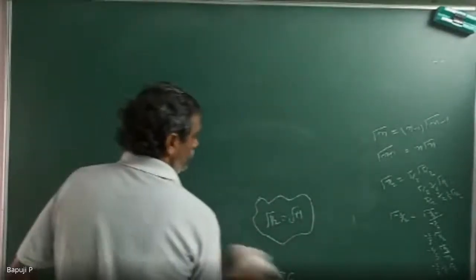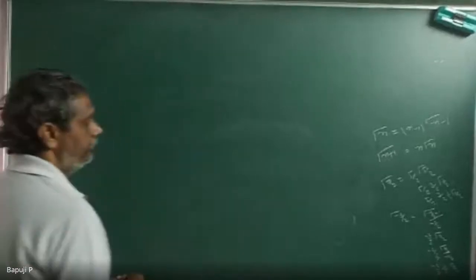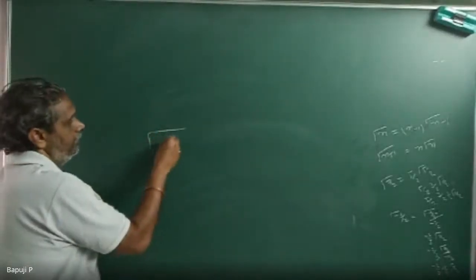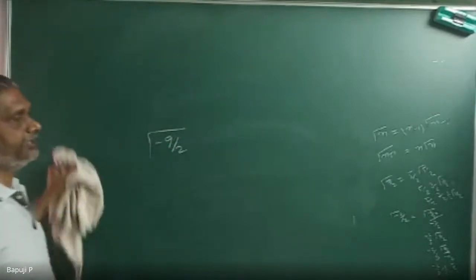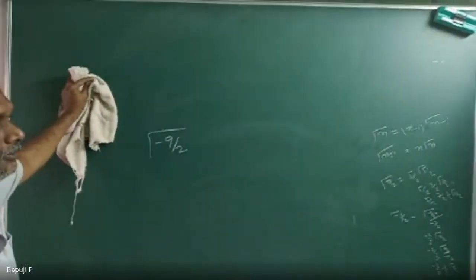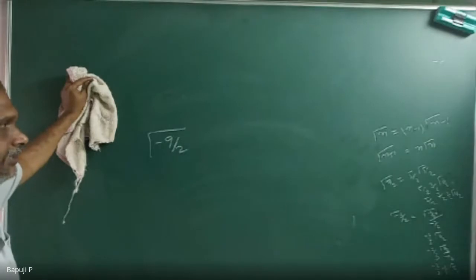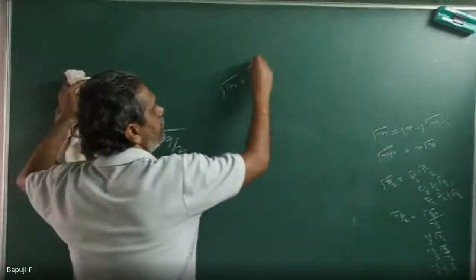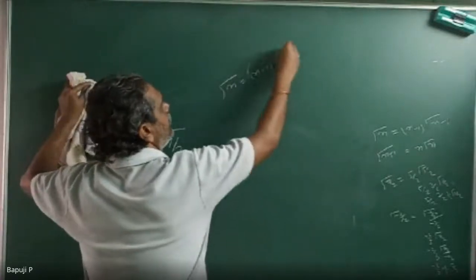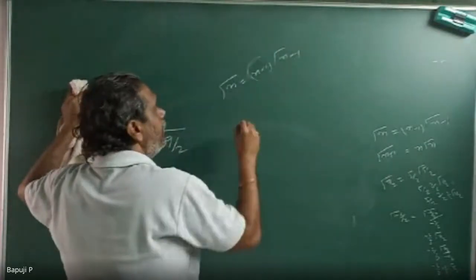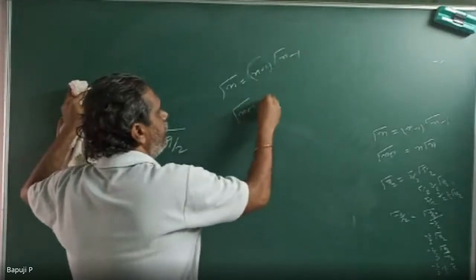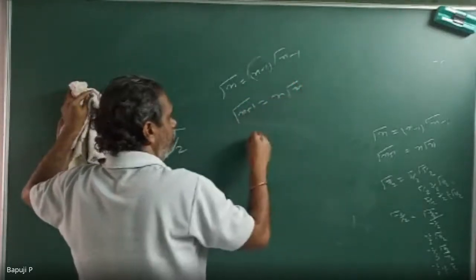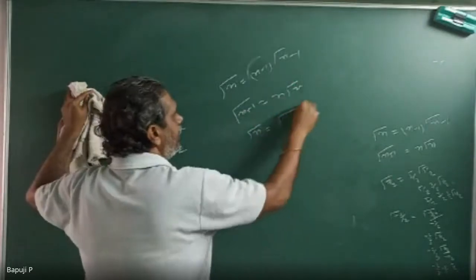suppose, same way, if I have gamma 9 by 2, this I will prove. Plus means use the minus formula, minus means use the plus formula. So for 7 by 2, I use gamma n is equal to n minus 1 into gamma n minus 1, slowly reducing. And another formula available in my hand: gamma of n plus 1 is equal to n gamma n.